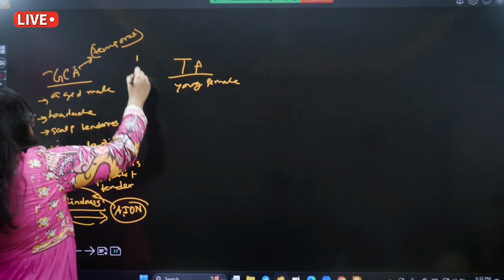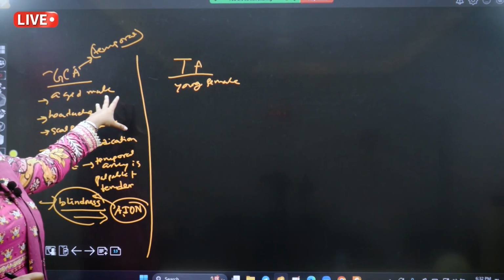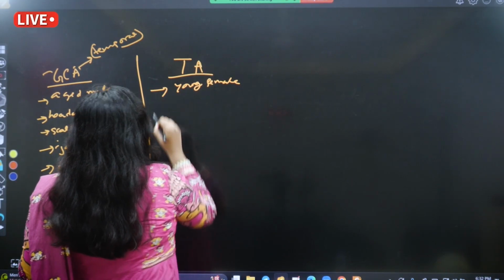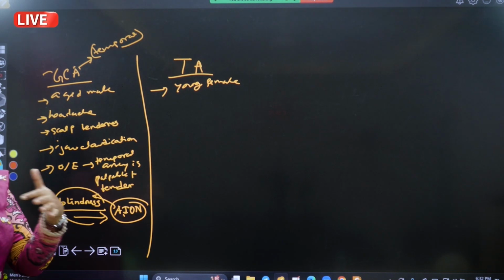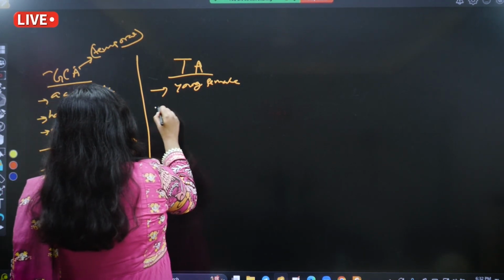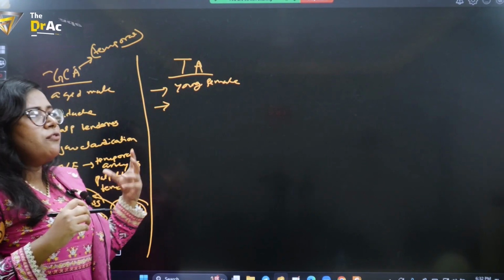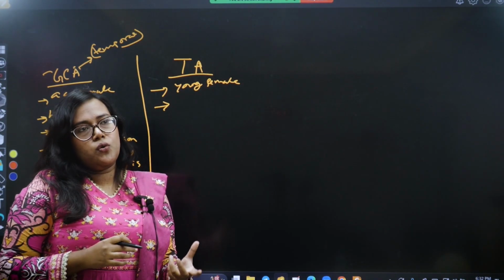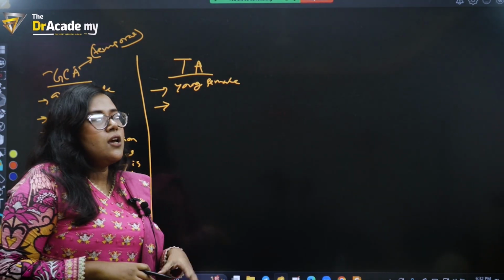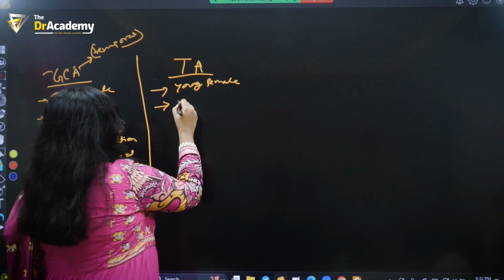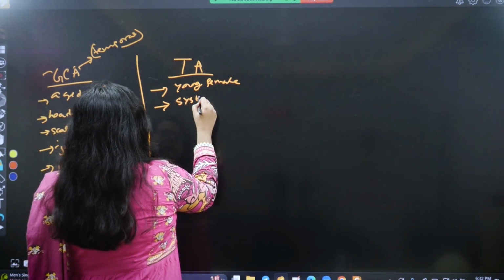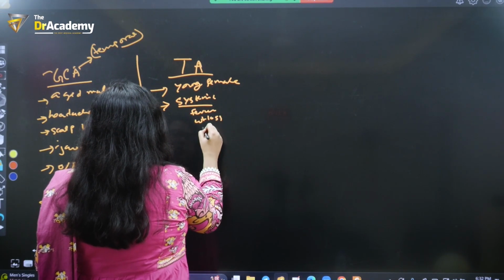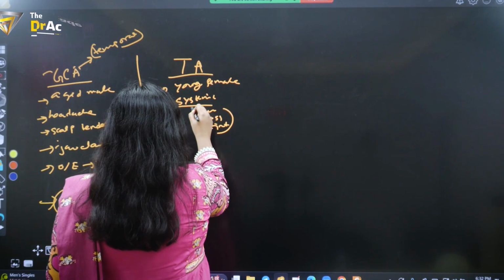So these are the common features that will help you in making a diagnosis of GCA, or giant cell arteritis. Takayasu arteritis takes place commonly in young females, particularly females in the reproductive age group. Here, in Takayasu arteritis, the involvement can be any part of the aorta or the subclavian artery. So it depends which part is affected. Commonly, some systemic complaints can be present, such as fever, malaise, weight loss, anorexia, joint pain. So these can sometimes be present.